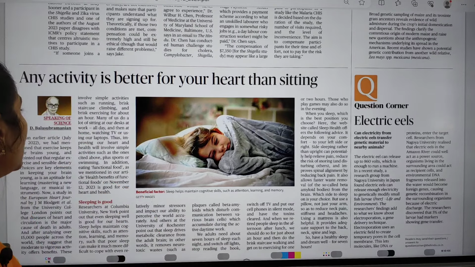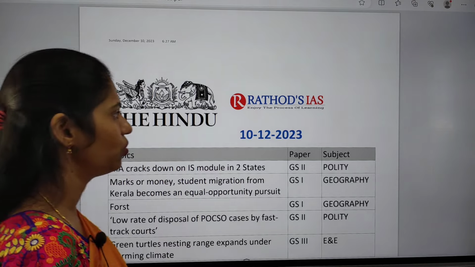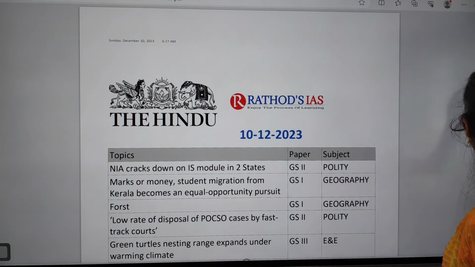So now let us look at the notes point of view. In the notes, I want to show you one important announcement.